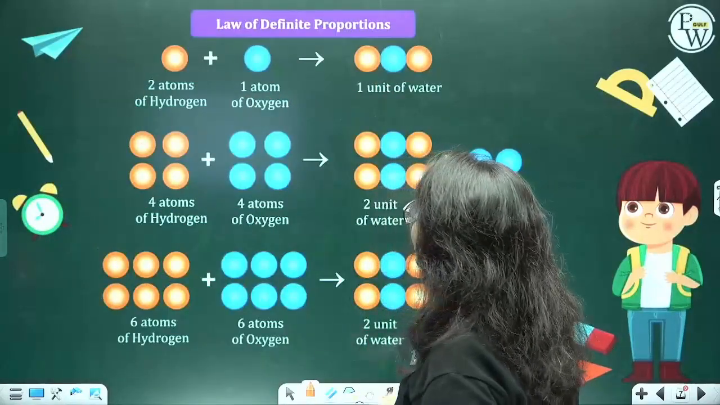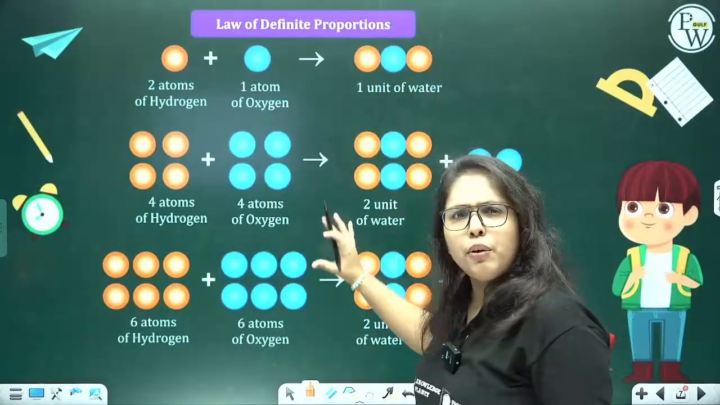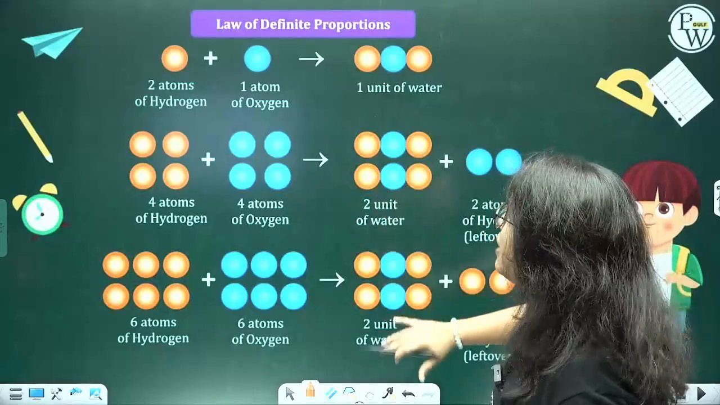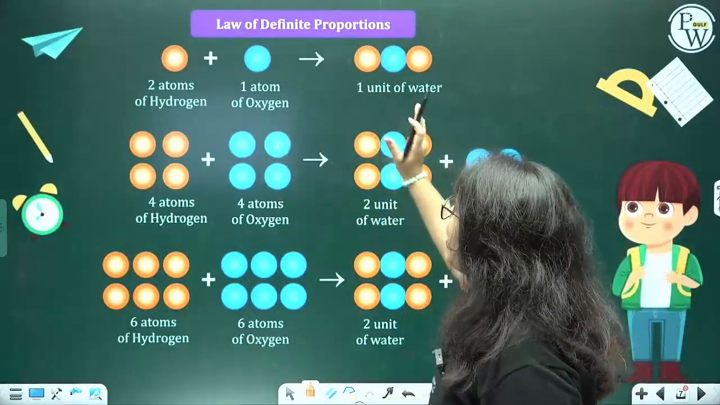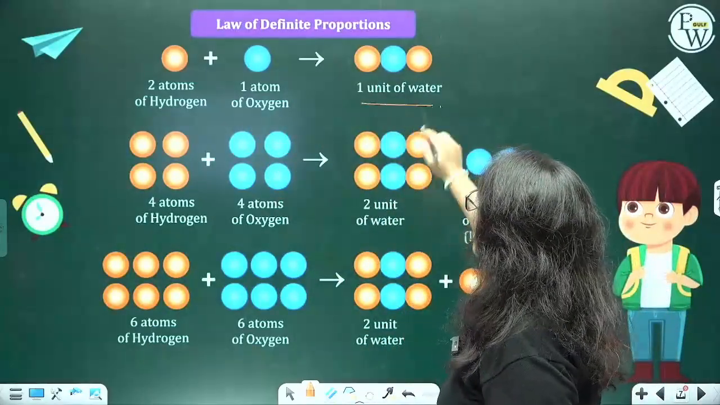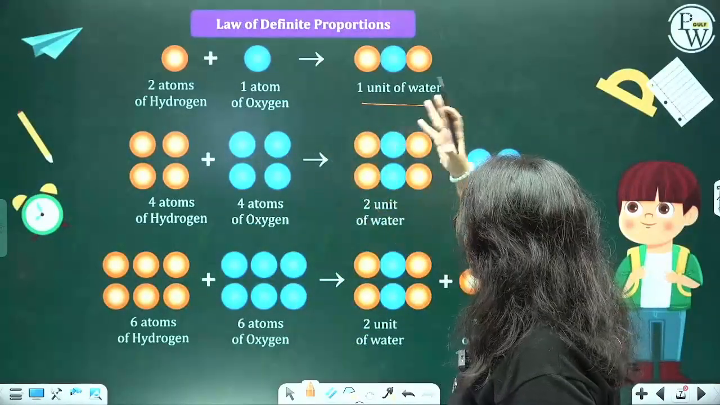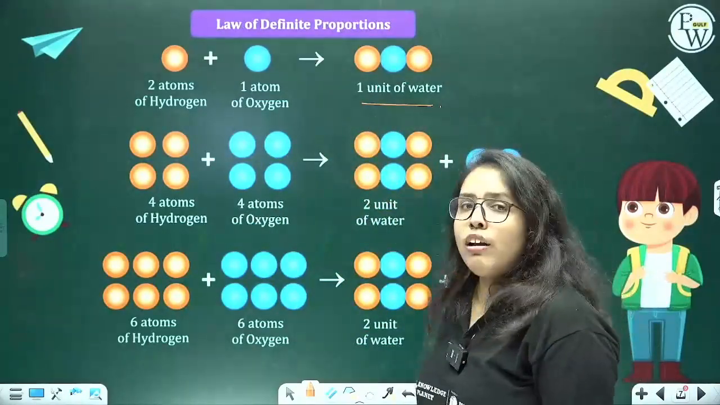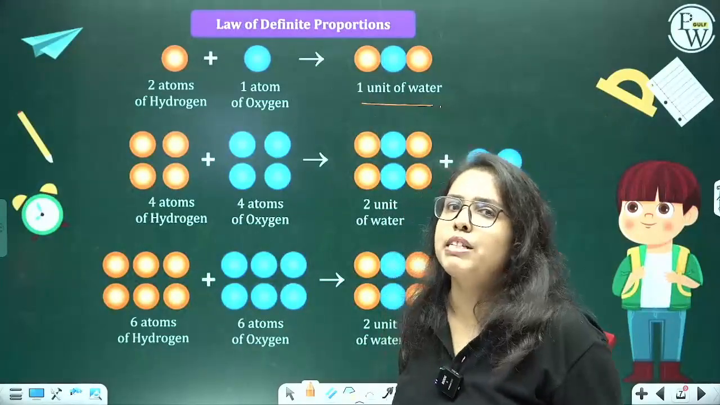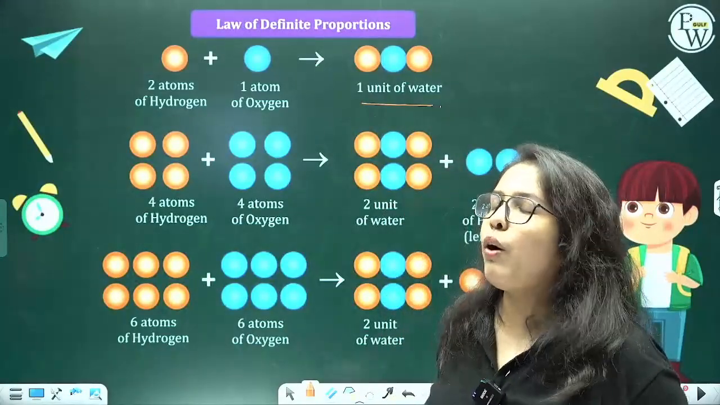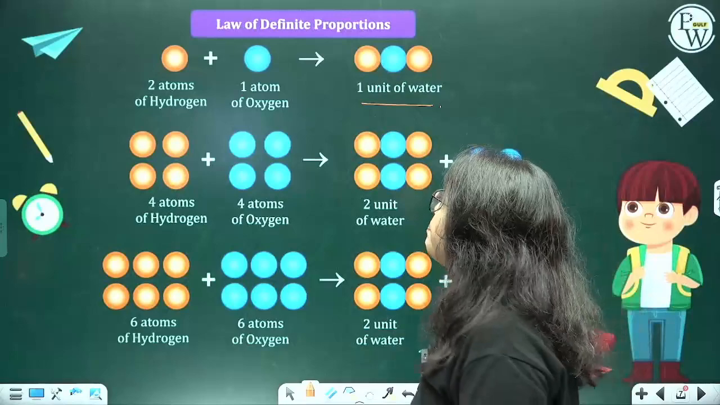Alright. Now moving on to the law of definite proportion. Here we have a set of examples, right? 2 atoms of hydrogen, 1 atom of oxygen, 1 unit of water. Alright. 4 atoms of hydrogen, 2 atoms of oxygen, 2 units of water. But the ratio is going to be the same. 1:8. The ratio is going to be the same.